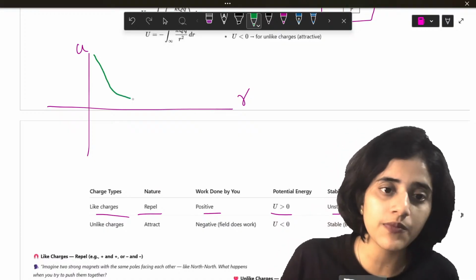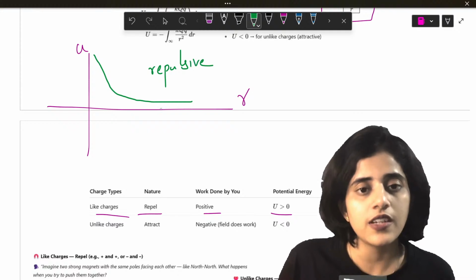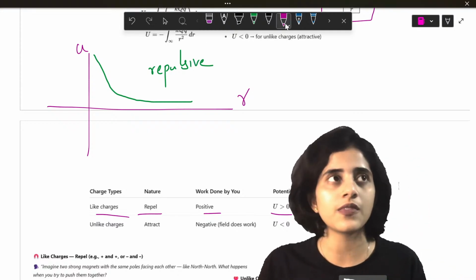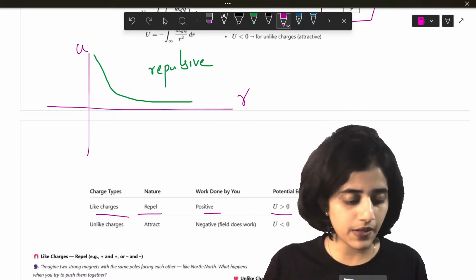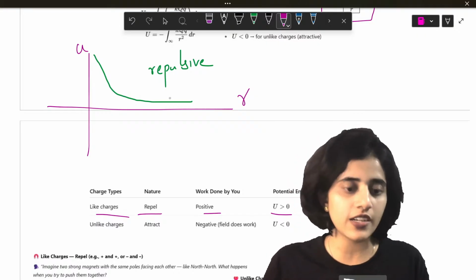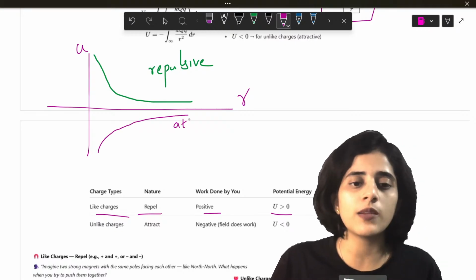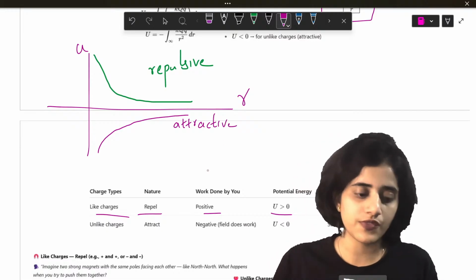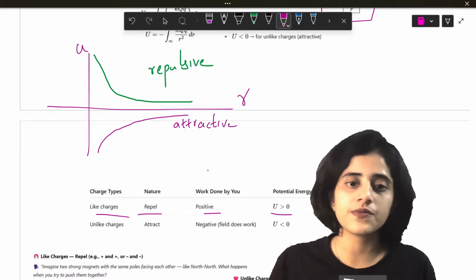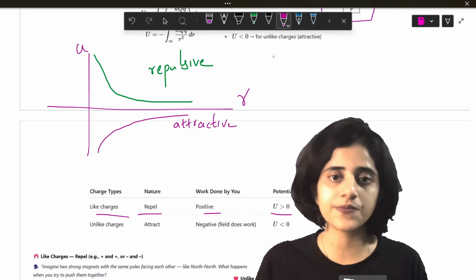So it will be like this if it's repulsive. Now, if the charges like each other, which means they are lovers, then the potential energy will be like this. It will be attractive. Do you understand that?